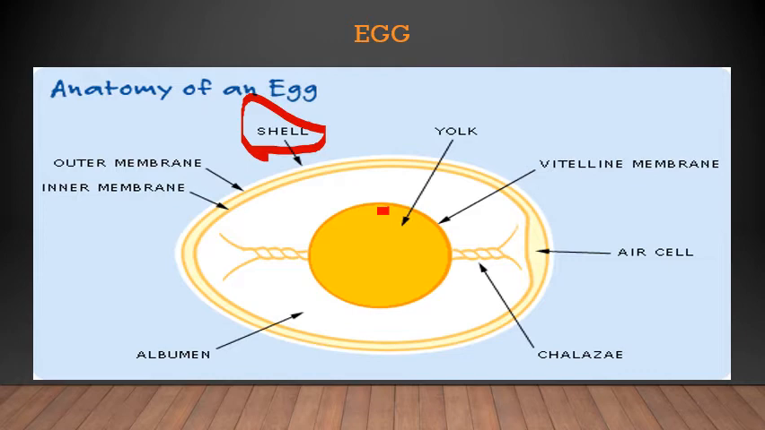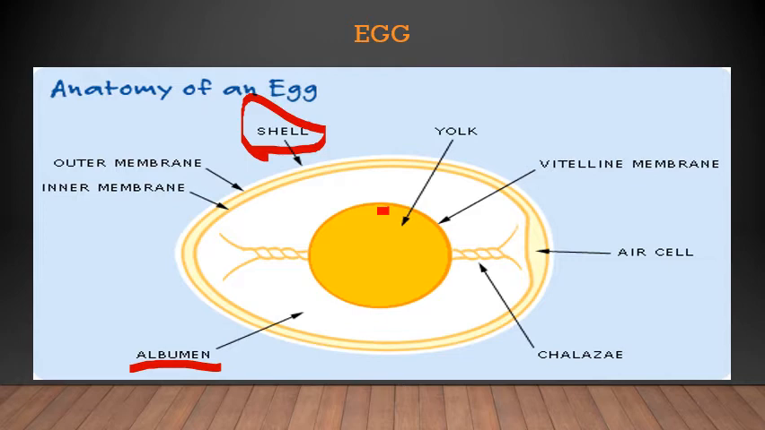Inside the shell, there is a jelly-like substance called albumin. Here, as you can see, this white jelly-like structure is called albumin. It completely fills the egg around the yolk. So this part is called albumin. Albumin means a jelly-like substance which protects the baby inside the shell.